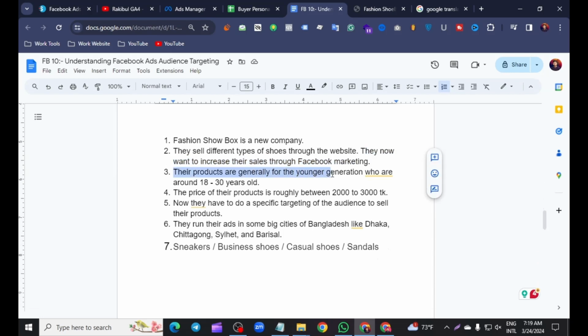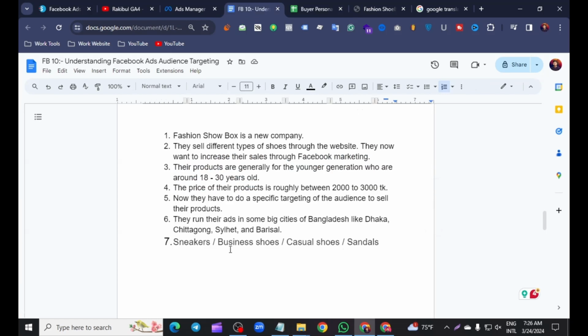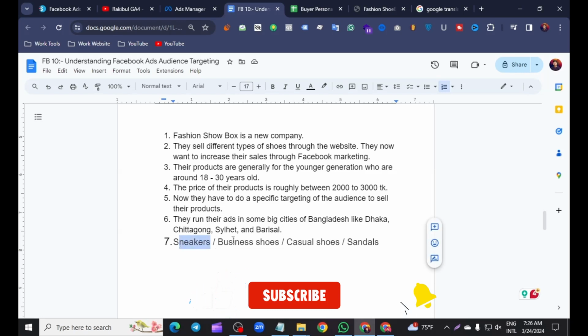Their products are generally for the younger generation, around 18 to 30 years old, and the product price is between 2000 to 3000 taka. Now they have to do specific audience targeting to increase their sales. They run their ads in some of the biggest cities in Bangladesh like Dhaka, Chattogram, Sylhet and Barishal. Their products are sneakers, business shoes, casual shoes and sandals.